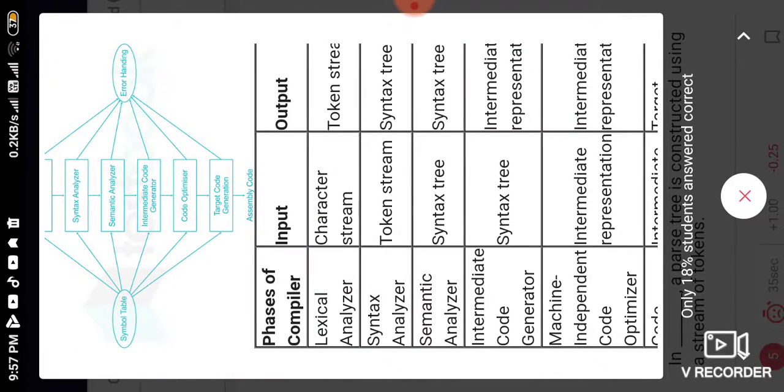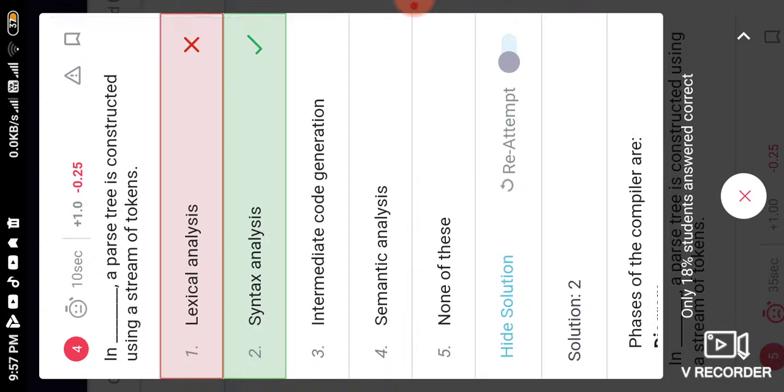The lexical analyzer gives a token string as output, and the syntax analyzer takes that token string as input. So if the question were given like the output of the parse tree with a token, then we could say lexical analysis, but here the option is syntax analysis, as it takes the token as an input.